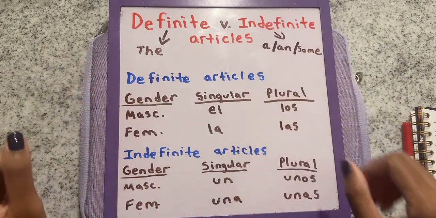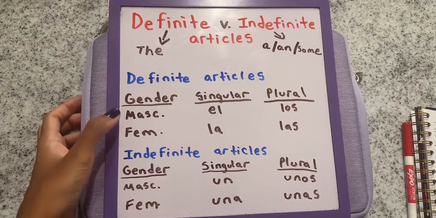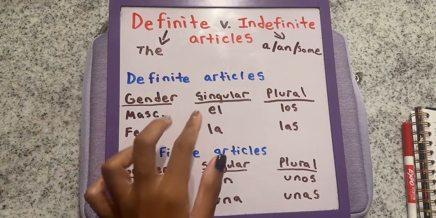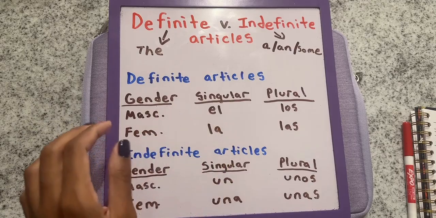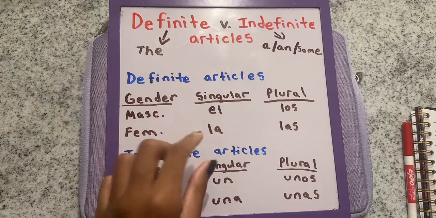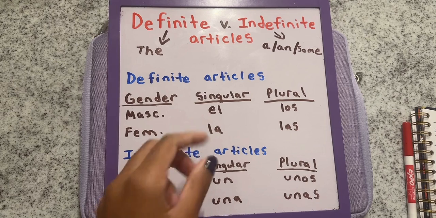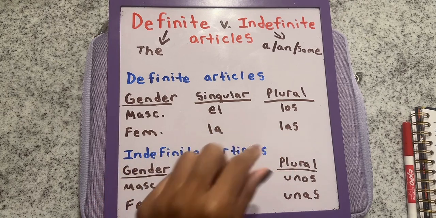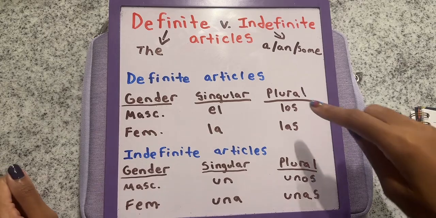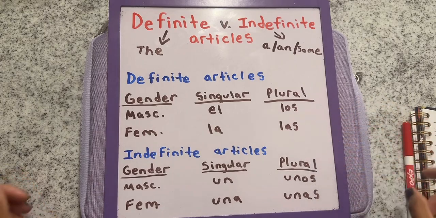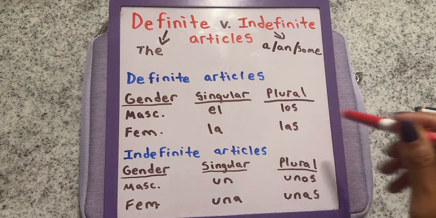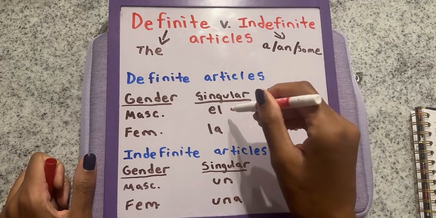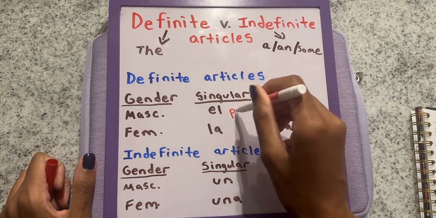So let's look at the chart. Definite articles are always masculine or feminine, so we want to put them between masculine and feminine, and then singular versus plural. If we want a definite article, a singular noun would say el, like el perro, meaning the dog, or la manzana, meaning the apple. But if we wanted to make it plural, we could say los perros, the dogs, or las manzanas, the apples.